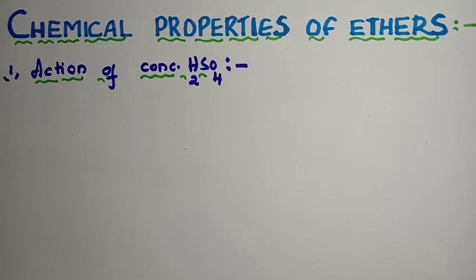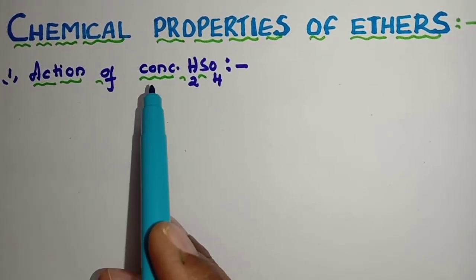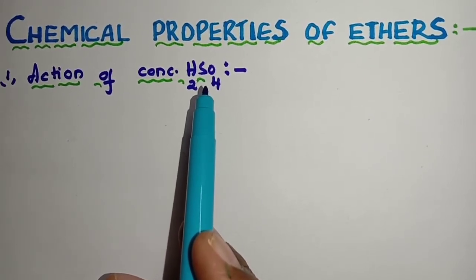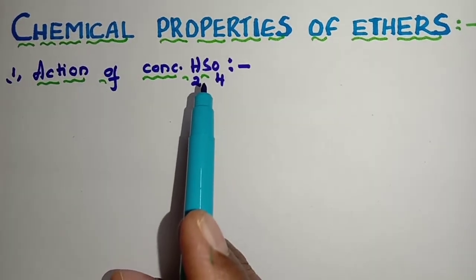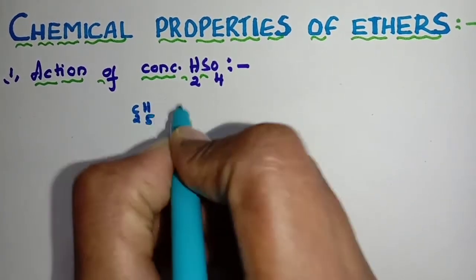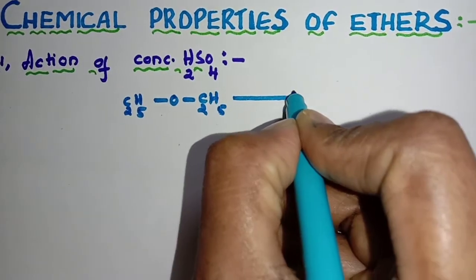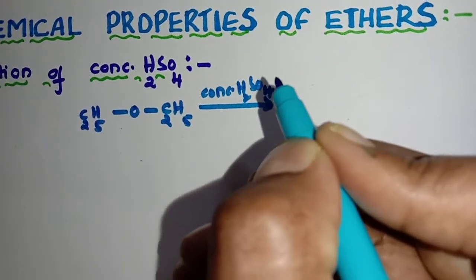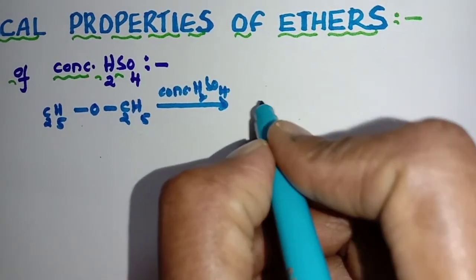Now, let us look at the reactions of ethers. First one, action of concentrated H2SO4. What happens on heating with concentrated H2SO4? Ethers will be converted into alkyl hydrogen sulfates. I am writing the reaction here. C2H5OC2H5 on heating with concentrated H2SO4, what happens? Ethers will be converted into alkyl hydrogen sulfates.